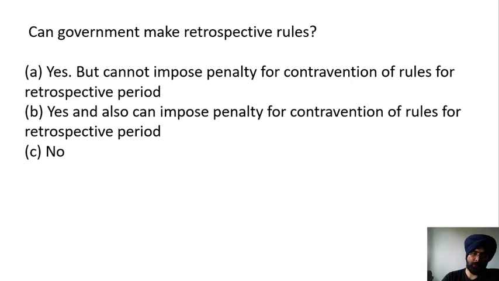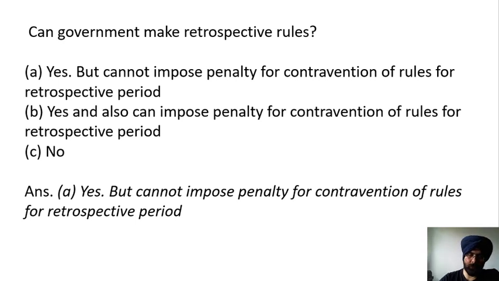Can the government make retrospective rules? Yes, but cannot impose penalty for contravention of rule for retrospective period. Yes, and also can impose penalty for contravention of rule for retrospective period. No. So under GST, whether from the back date the government can amend any rule and impose penalty. So you can decide the correct answer if you want more time. Correct answer is A. Yes, but cannot impose penalty for contravention of rule for retrospective period. So from the back date it cannot impose penalty.